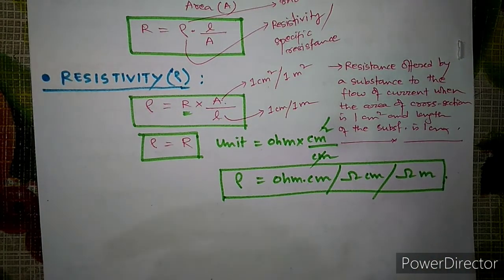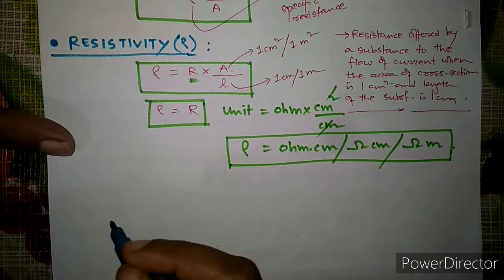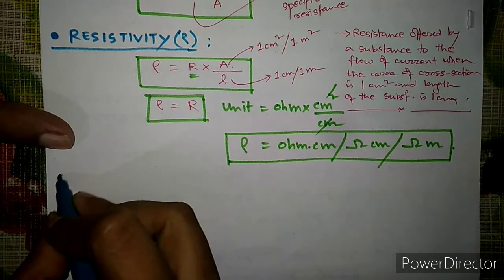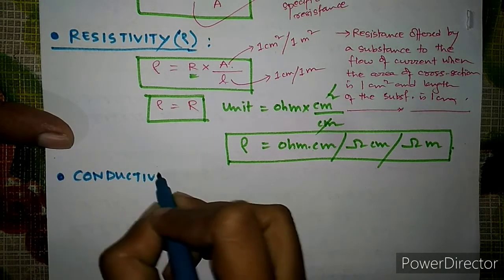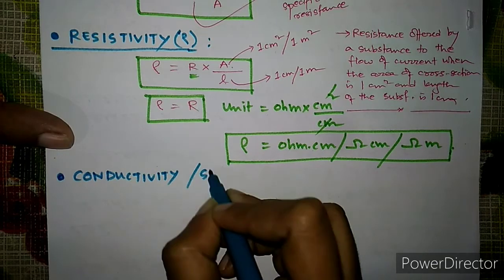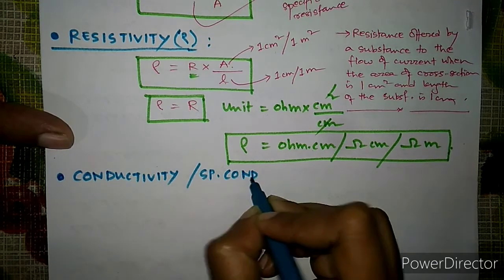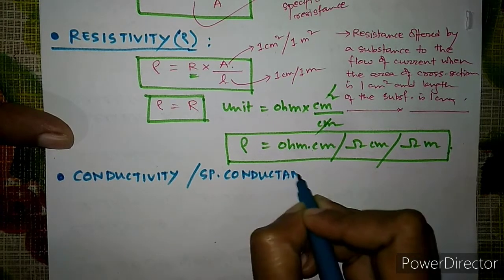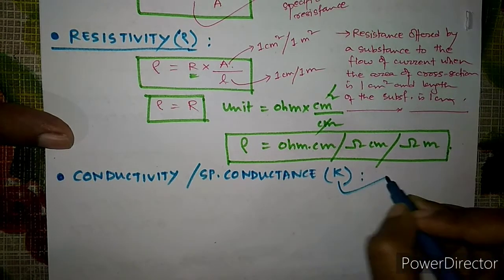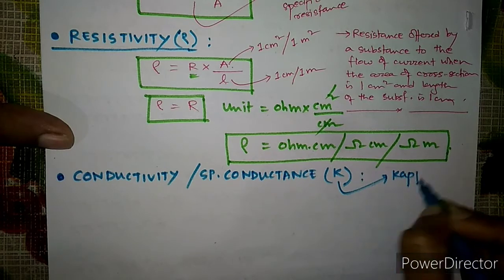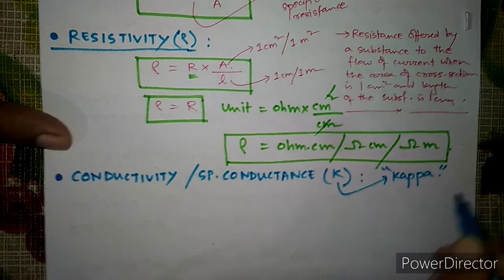Now one more term again you will get is the what? Conductivity or specific conductance. So mainly we will use this term conductivity instead of specific conductance, and it is represented by the symbol K, known as kappa.